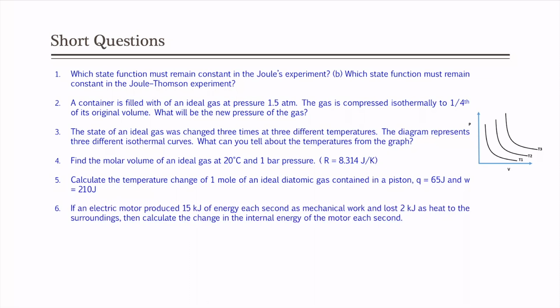Okay, next question. If an electric motor produces 15 kilojoule of energy each second as mechanical work and lost 2 kilojoule as heat to the surrounding, then calculate the change in the internal energy of the motor each second. So, we will go here. So, it is 15 kilojoule.